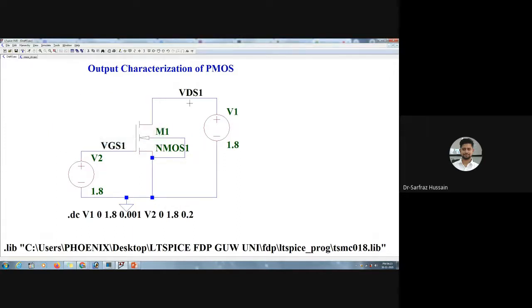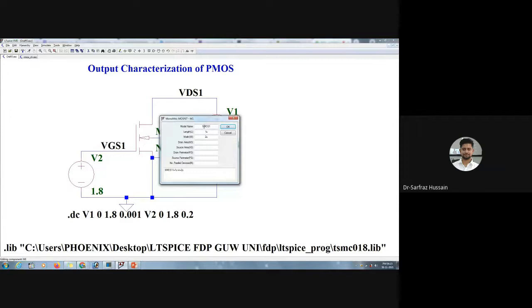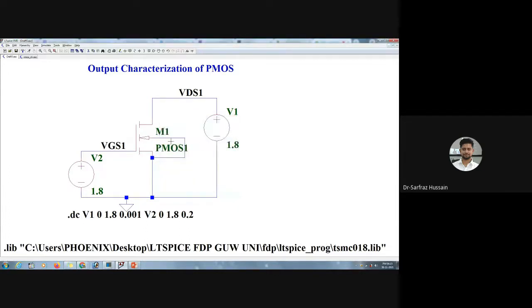So for PMOS, what we need to do is change this one, right? This is NMOS, so we have to make this a PMOS circuit. So right click this one and change the name to PMOS. Okay, so I made this a PMOS circuit. Now here we have to connect the source of the PMOS to VDD, right?